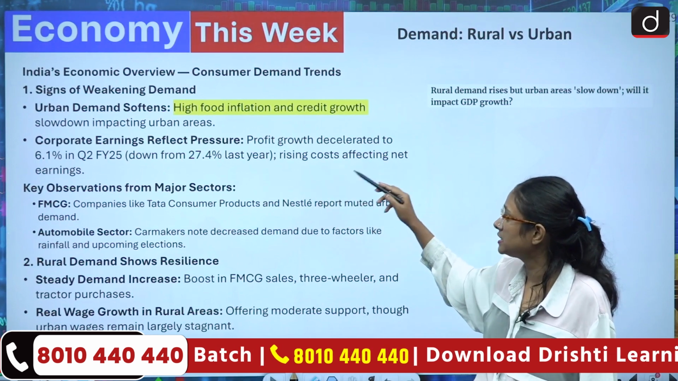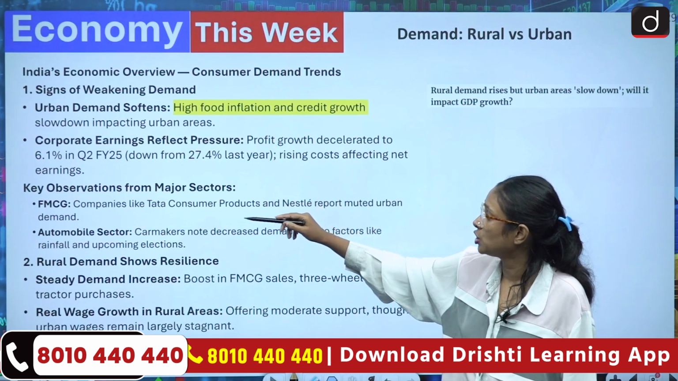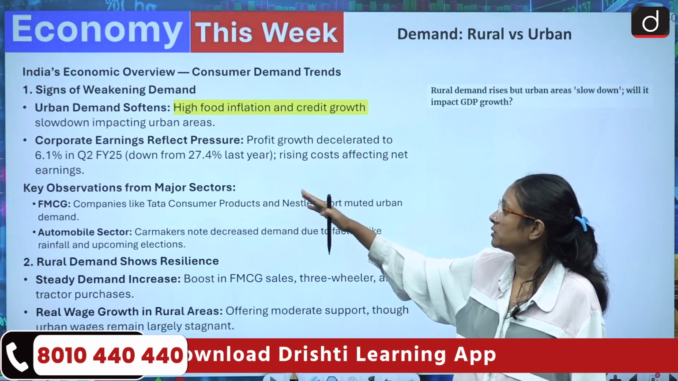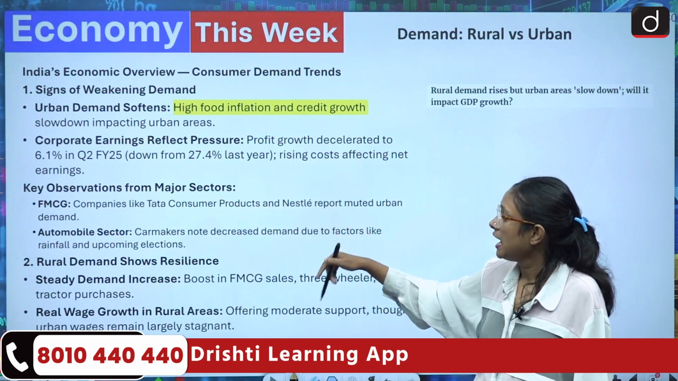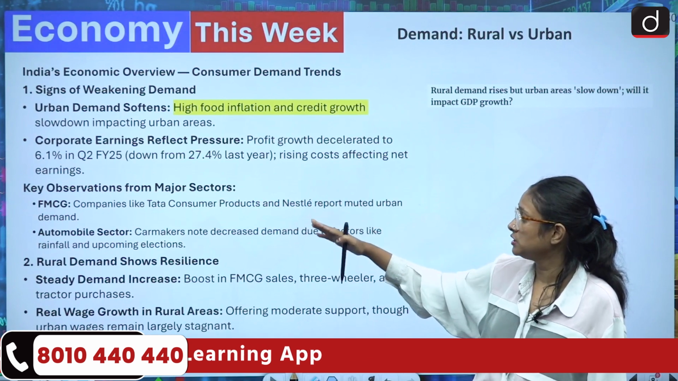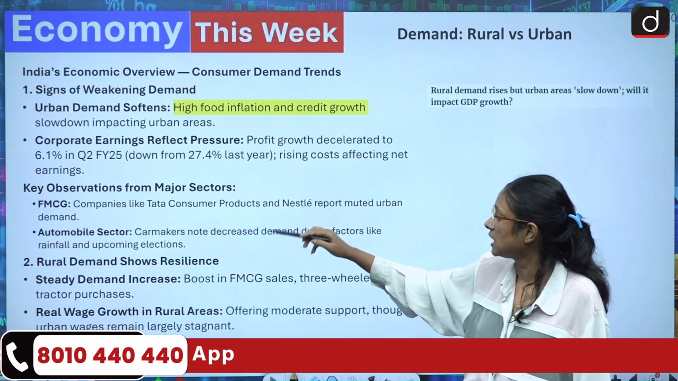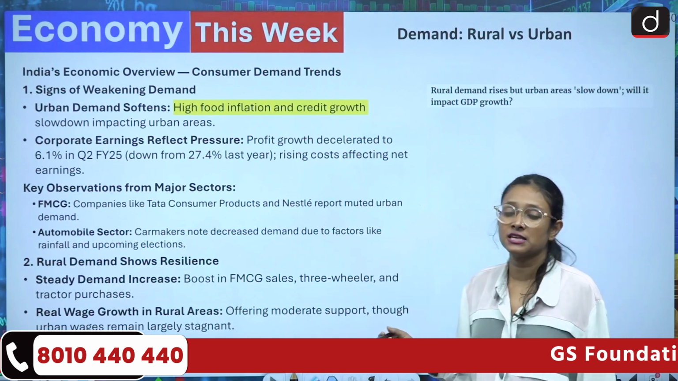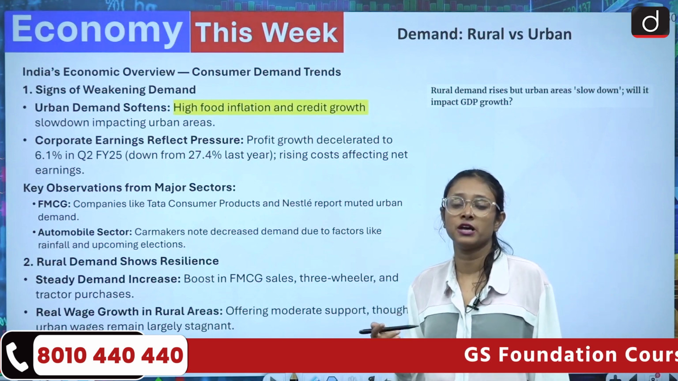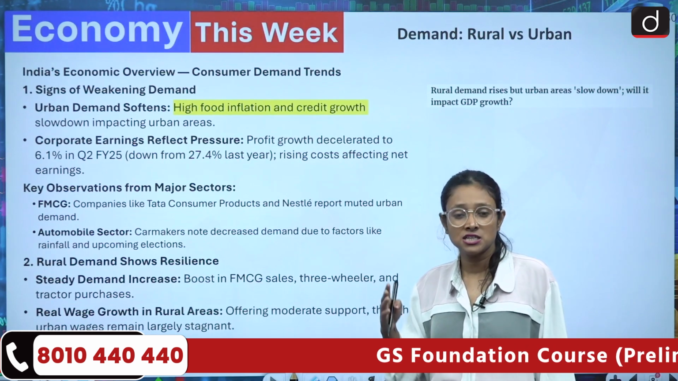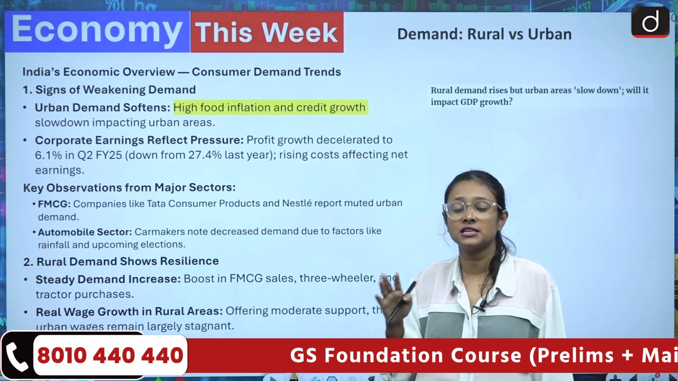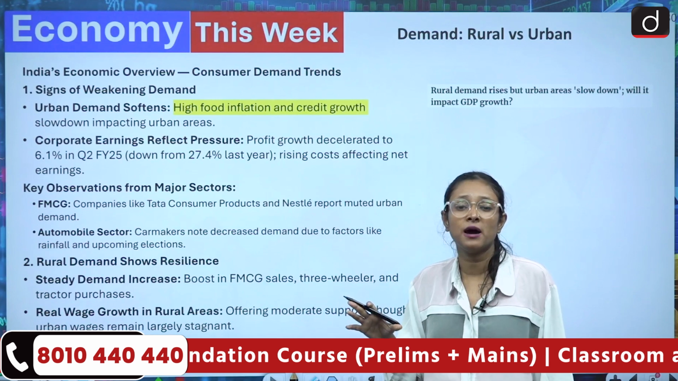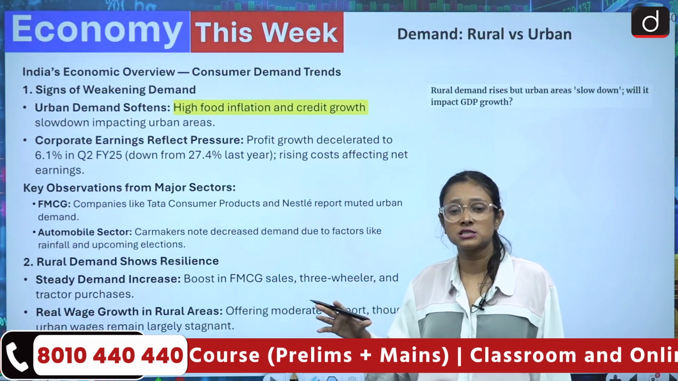Profit growth decelerated in the financial year to 6.1%, which is 27.4% down from last year. And what are the key observations in these sectors? Companies like Tata Consumer Products and Nestle reported muted urban demand, and in the last discussion we also saw that the middle class is shrinking and there is less tendency of consumption. They are purchasing fewer automobiles, and they are not living a luxurious life.